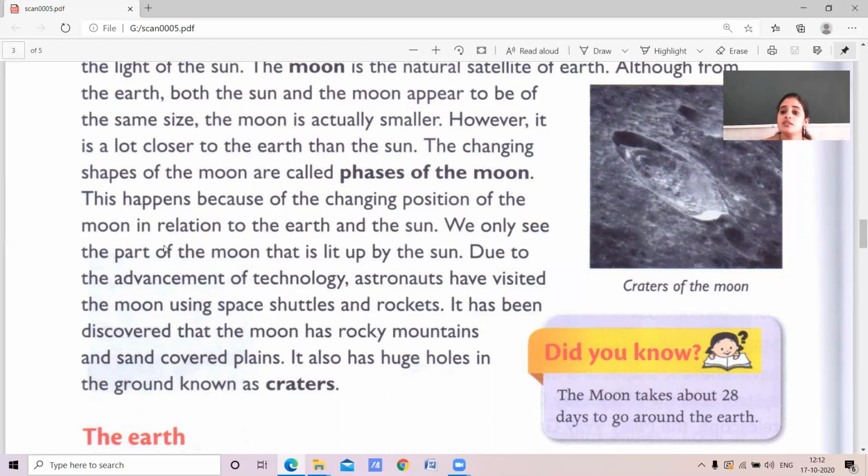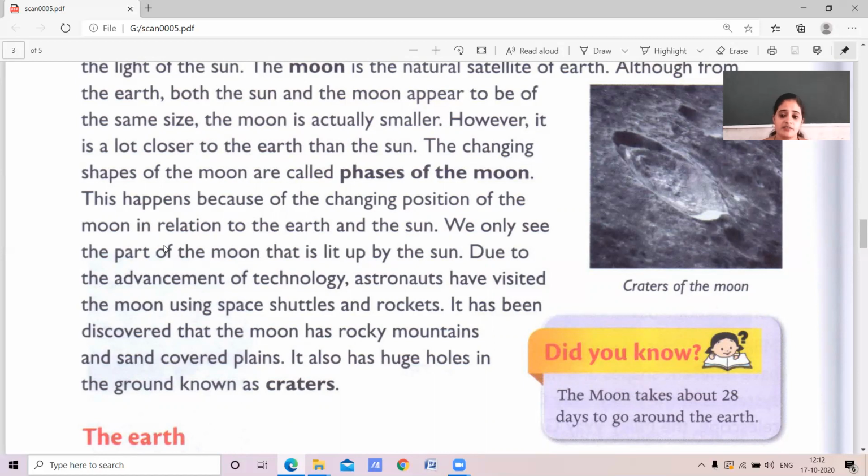Due to the advancement of technology, astronauts have visited the moon by using, yes, rockets and space shuttles. As you know, our astronauts reached the moon with the help of rockets and space shuttles.